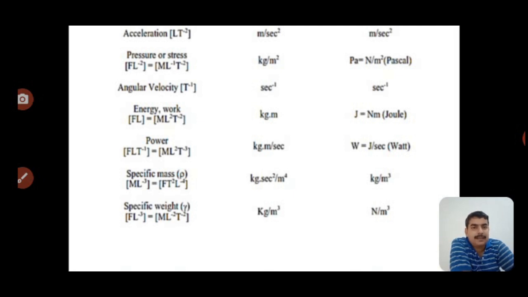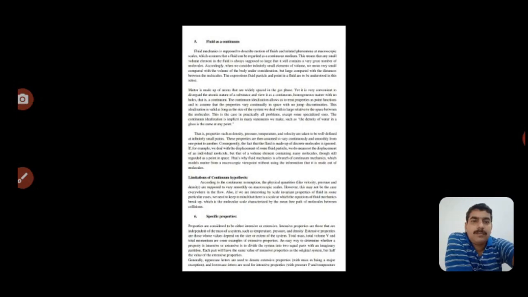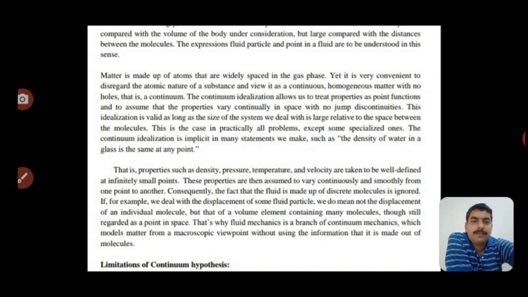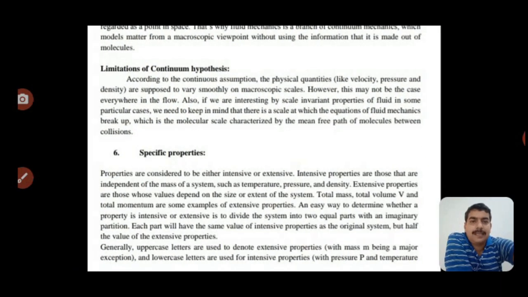Specific mass is FT2 L to the power minus 4. The unit in MKS is kilogram second square per meter to the power 4, and the SI unit is kilogram per meter cube. Specific weight is ML minus 2 T minus 2, that is kilogram per meter cube in the MKS system and Newton per meter cube in the SI system. Okay. Continuum was already discussed in the previous lecture, that is a specific property of the fluid.